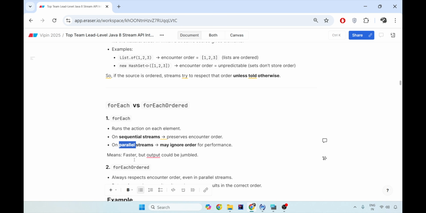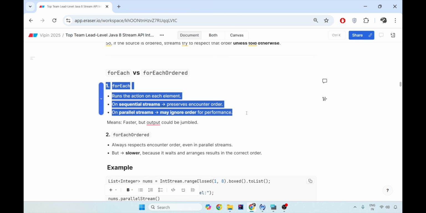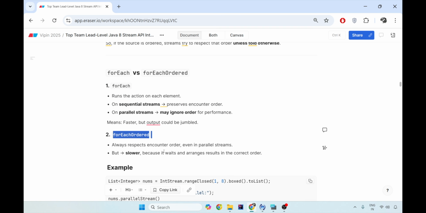And hence the better, the faster output, even though it is jumbled when it comes to parallel streams. But if you don't want performance at the cost of your order or the encounter order, then you use forEachOrdered. So if you are using a parallel stream and you want your encounter order to be maintained, then use forEachOrdered, which always respects the encounter order even if it is a parallel stream.